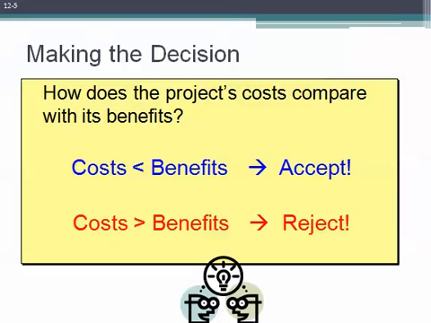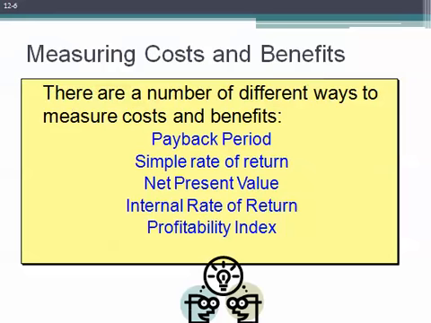And while it seems fairly straightforward, the biggest challenge is going to be in measuring those costs and benefits. In general, we're going to find measuring the cost is fairly straightforward because at the beginning of a project, we have an initial cash outlay for a piece of equipment or a new project. That's our cost. But measuring or quantifying the future benefits, that's going to be more of the challenge.